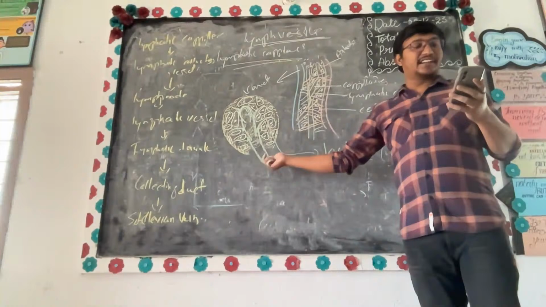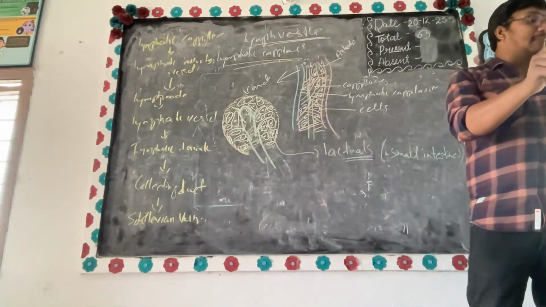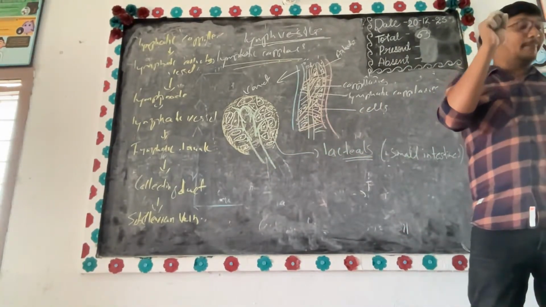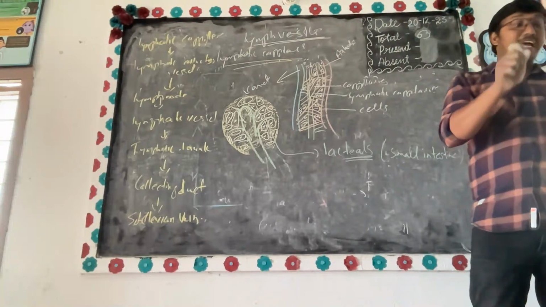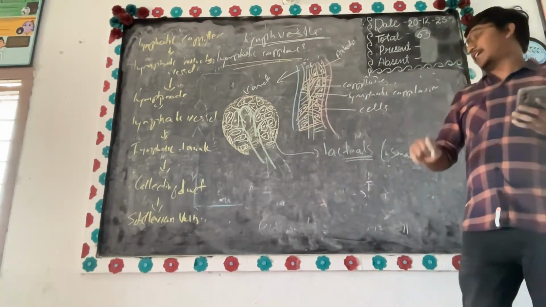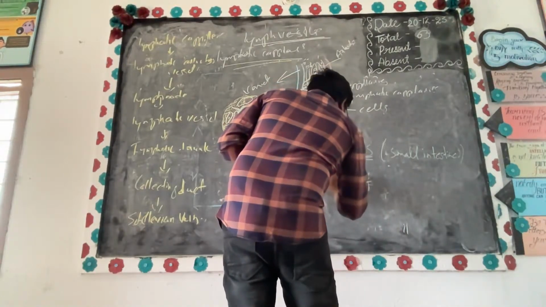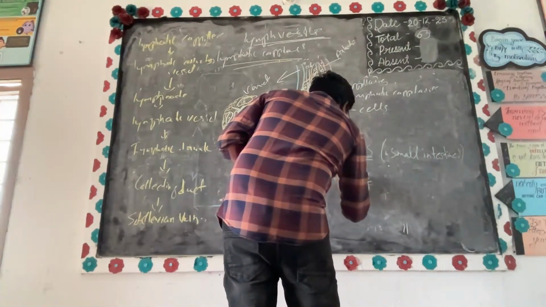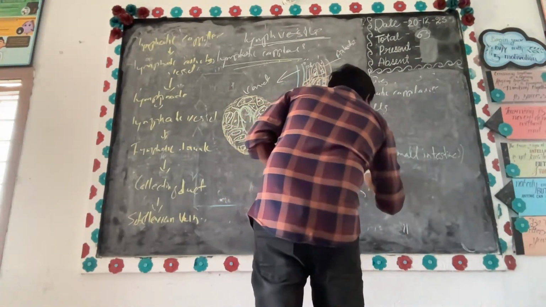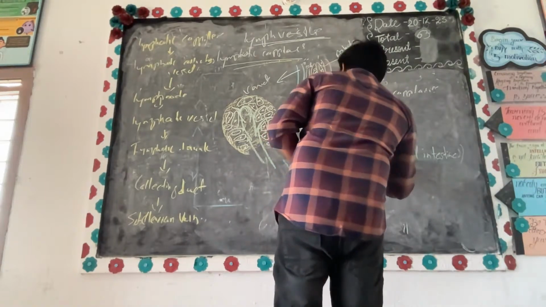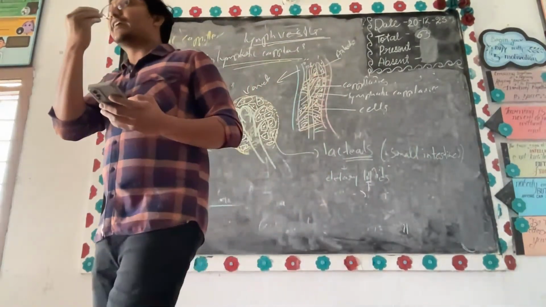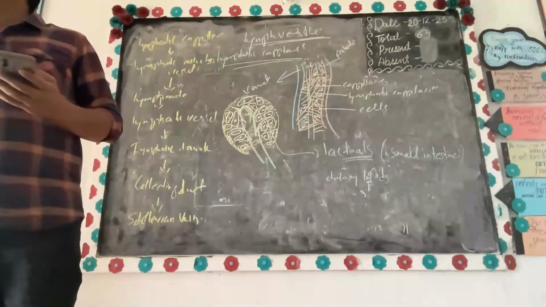Now what is happening here? Lacteals pick up not only interstitial fluid but also dietary lipids and lipid soluble vitamins. Dietary lipids are those taken from the food we consume.